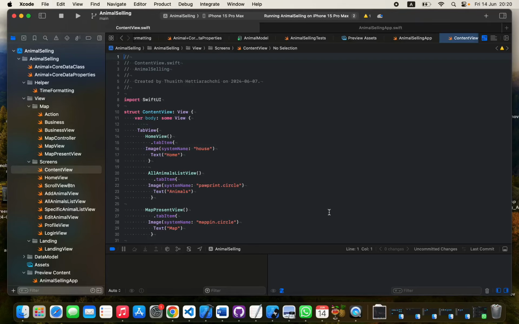My name is Tusithettiarachi. I am a 4th year second semester student. Here, I built a SwiftUI mobile application to help animals and sell animals.